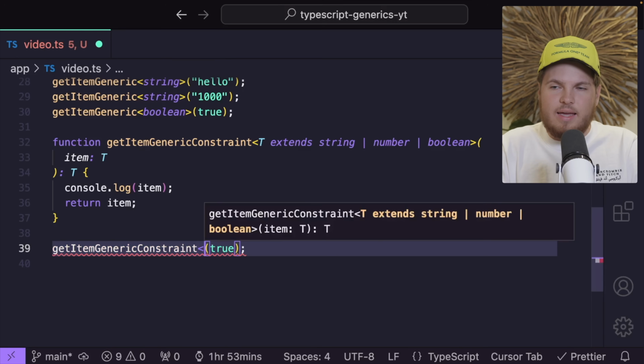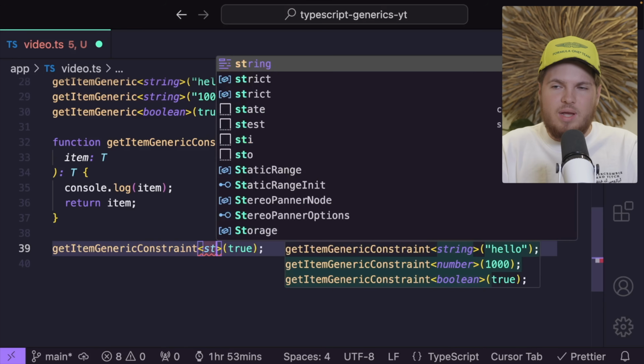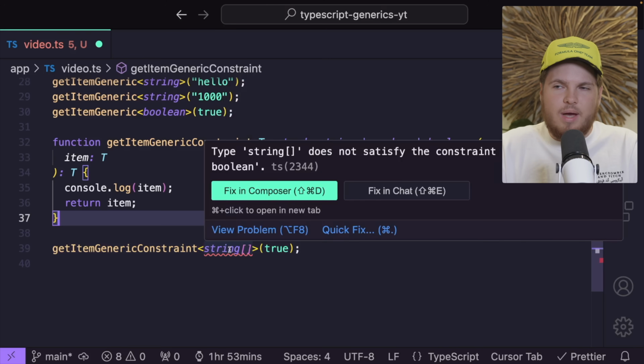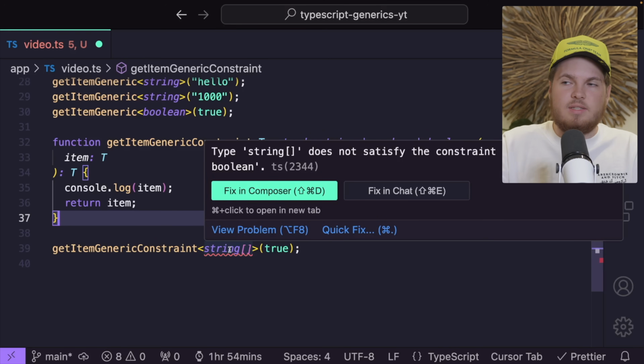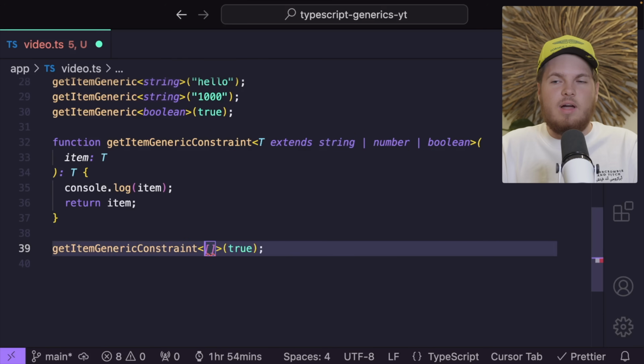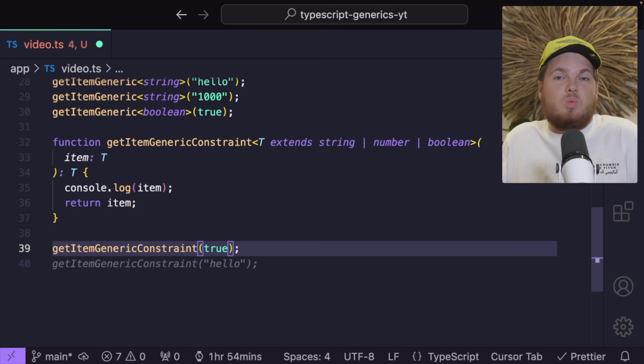Of course, again, I can explicitly also pass my type right here. So if I now pass an array string, so let's add a string, let's append the array symbol, we automatically get an error. String array does not satisfy the constraint string or number or boolean. So we have now type safety, we still have in generic, but now we can explicitly say what types we allow. Or in other words, what types we don't allow.